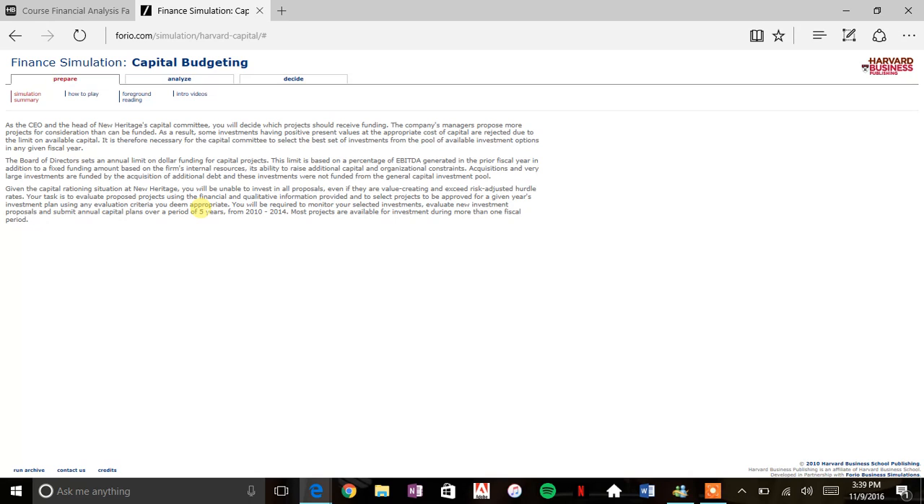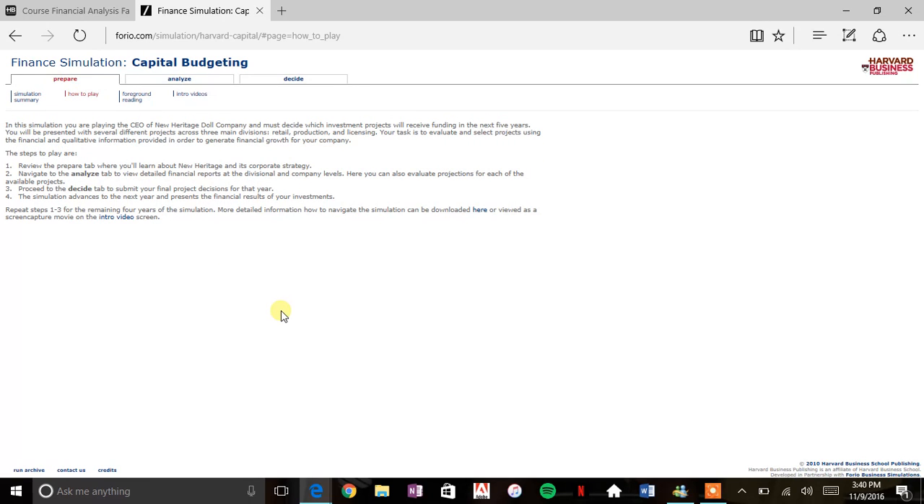The board of directors has set an annual limit on dollar funding for capital projects, and given the capital rationing situation at New Heritage, you'll be unable to invest in all proposals, even if they are value creating and exceed risk adjusted hurdle rates. So our task was to evaluate proposed projects using the financial and qualitative information that was provided and select projects to be approved for a given year's investment. And like I said, we were given the 5-year period, from 2010 to 2014.